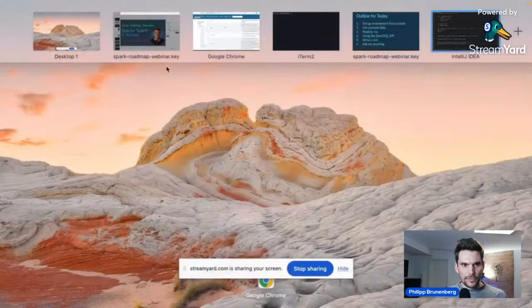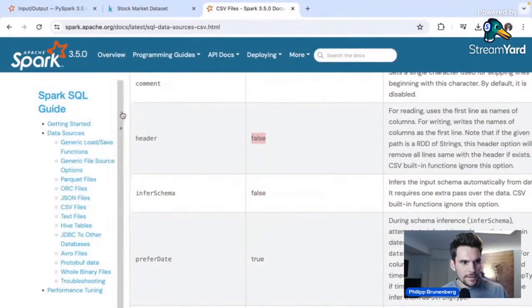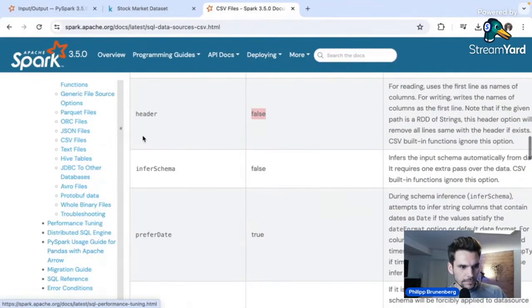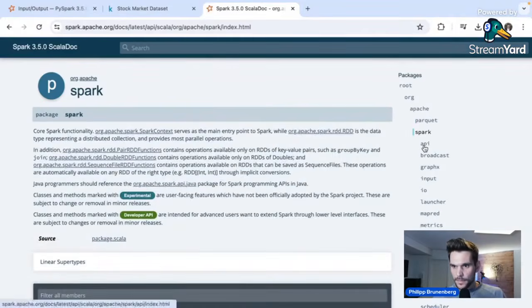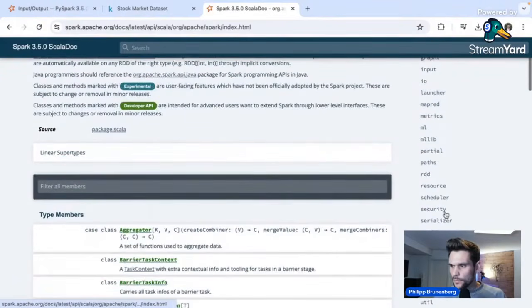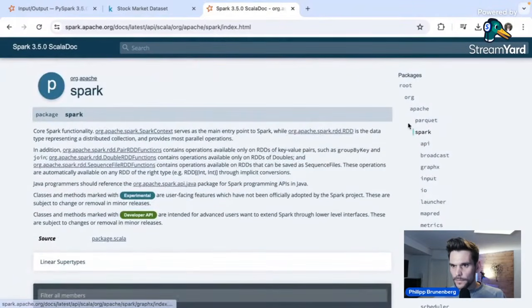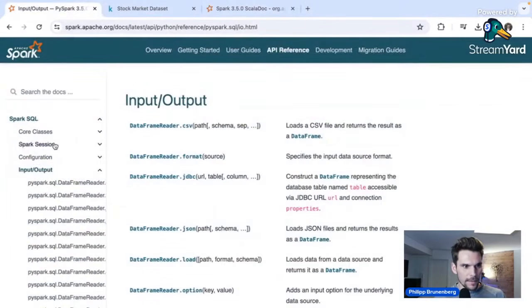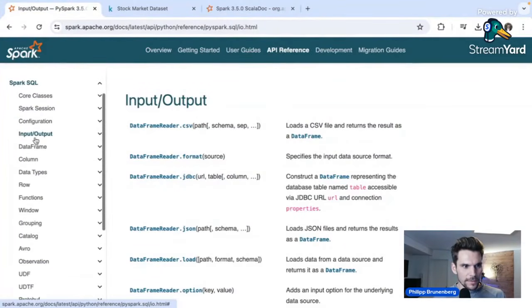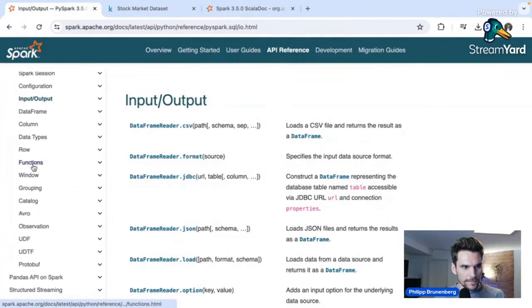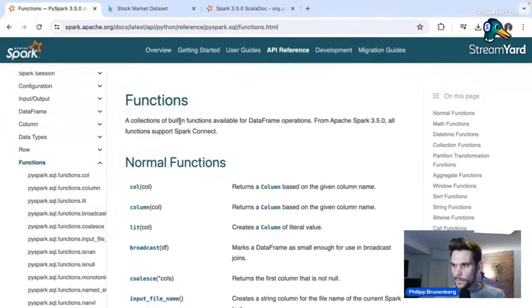Now, let me show you quickly how you know what the window functions are. As we have seen, that's Scala again. So here's the Python API reference, and we have been using the functions. So here, PySpark.sql.functions, you will find all the function definitions which you can use.